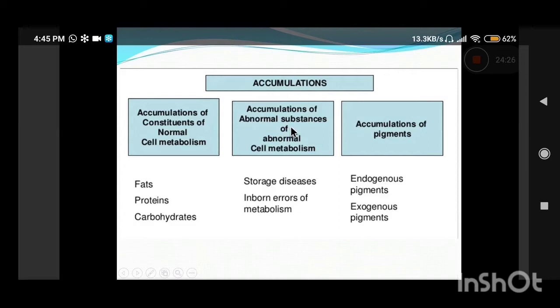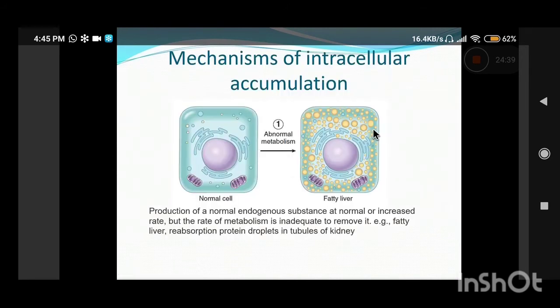Or there can be accumulation of abnormal substances which are produced due to abnormal cell metabolism. This is seen in certain kinds of storage disorders or inborn errors of metabolism. Or there can be accumulation of certain exogenous or endogenous pigments. Now we'll deal one by one with the mechanisms of intracellular accumulation.